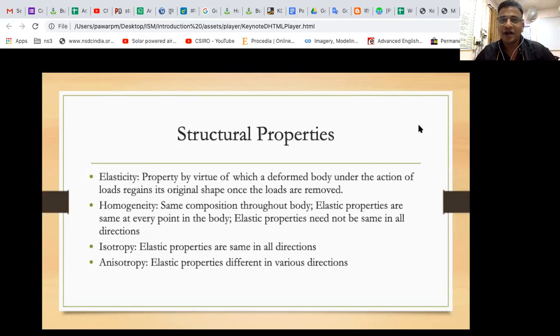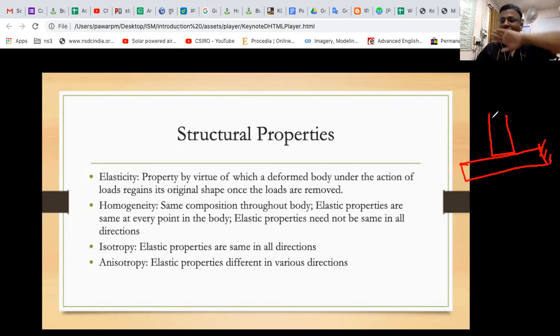In our elasticity problems right now, when one body comes in contact with another body, one of the bodies is a rigid body, you have to remember. Usually the body which is applying force is called a rigid body, or the body which is holding on the other side is again a rigid body.